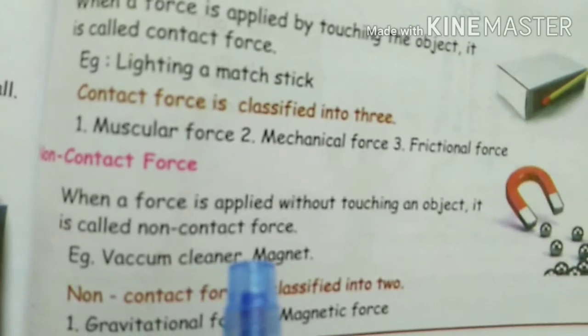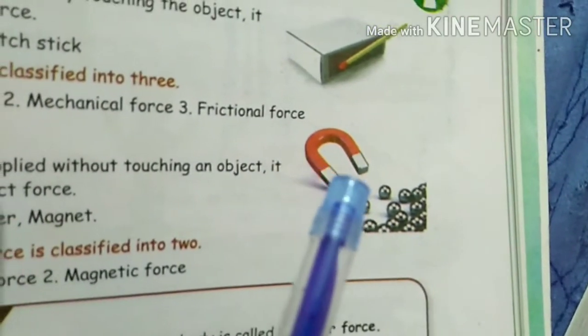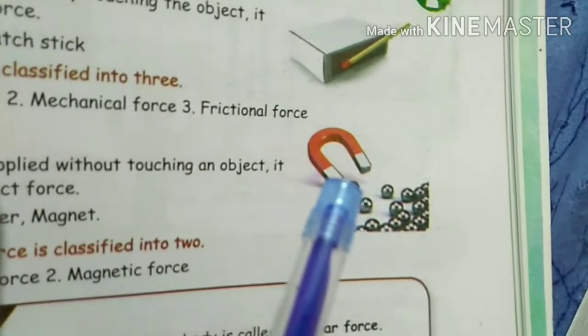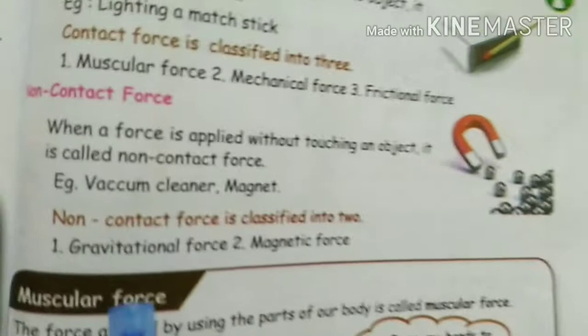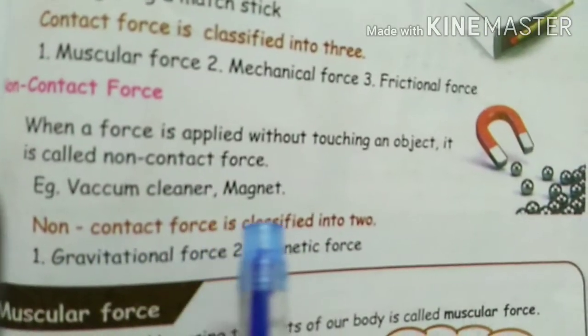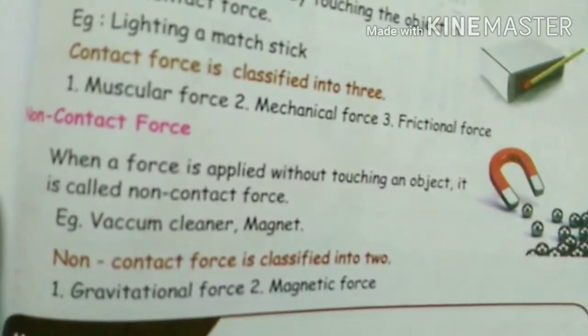Then magnet. See the magnet. Without touching, it comes and touches the magnet. Non-contact force is classified into two: gravitational force and magnetic force.